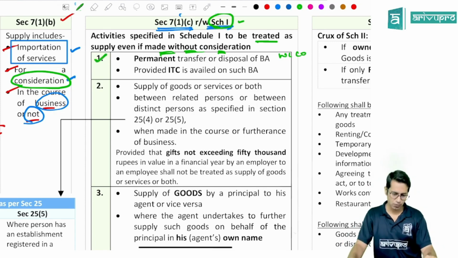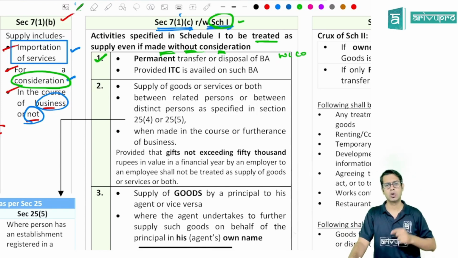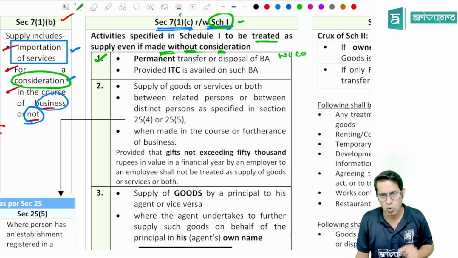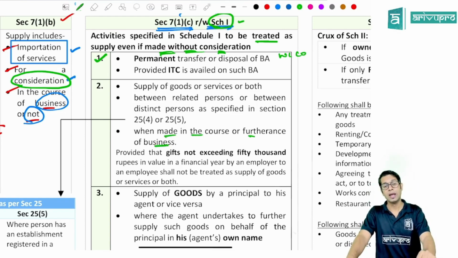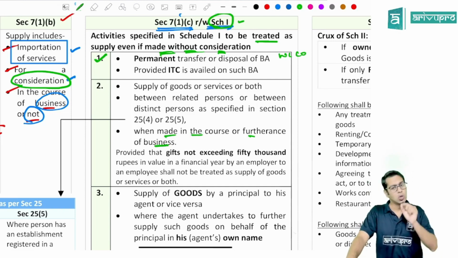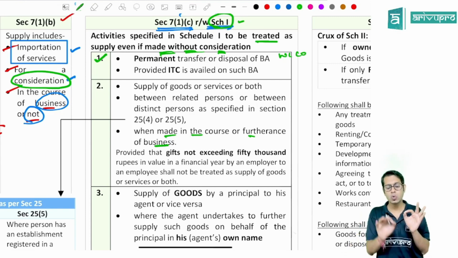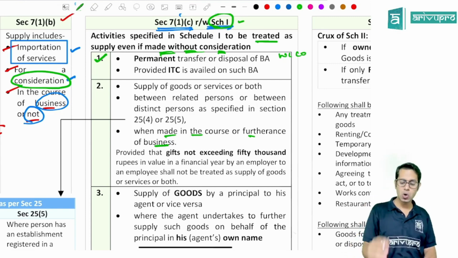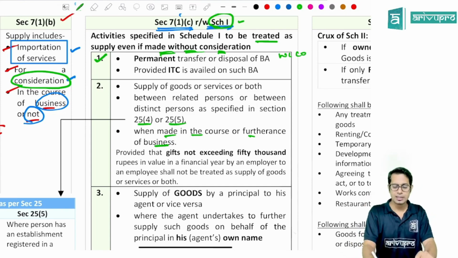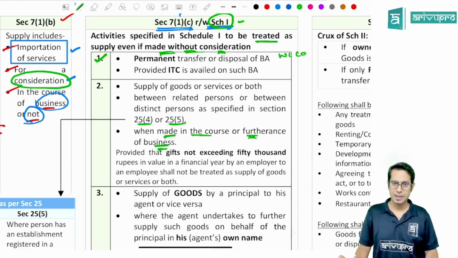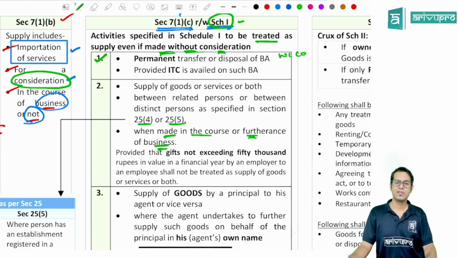Then, supply of goods or services or both between distinct persons or between related persons, or between distinct persons referred to in section 25(4) or 25(5), if it is made in the course or furtherance of business. What is this next point telling? If you are supplying any goods or services to your related person or to your distinct person referred to in section 25(4) or 25(5), and if that supply is made in the course or furtherance of business, then that particular transaction will be treated as supply even if there is no consideration involved.